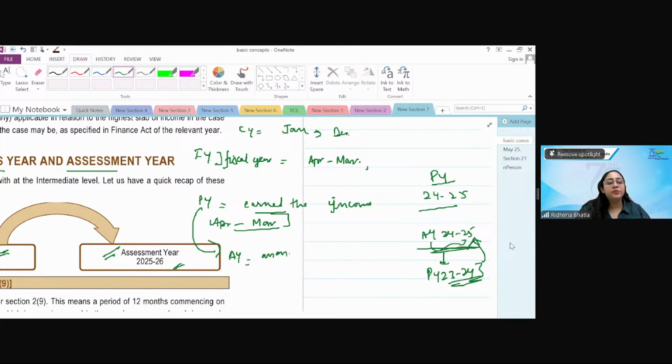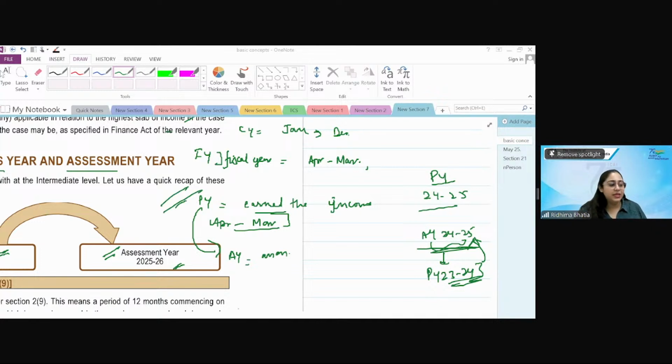And the preceding previous year, the preceding financial year, is the one which is immediate to the previous year. All the residential status which you determine is for the previous year, not for the assessment year, because income is assessed in the previous year itself. So residential status previous year का निकलता है, assessment year का नहीं. Similarly, rates which are applicable are for the previous year itself.